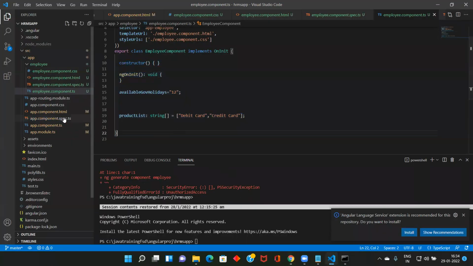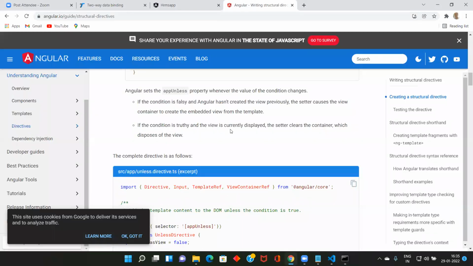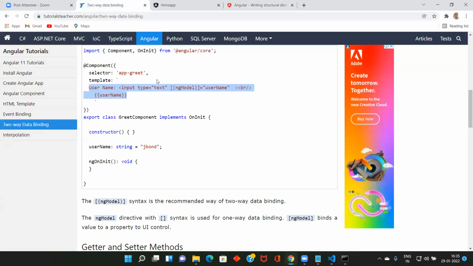So what do we have to do? In HTML, you are trying to use a variable called employee name, but in the employee component there is nothing. So we need to declare one variable called employee name.